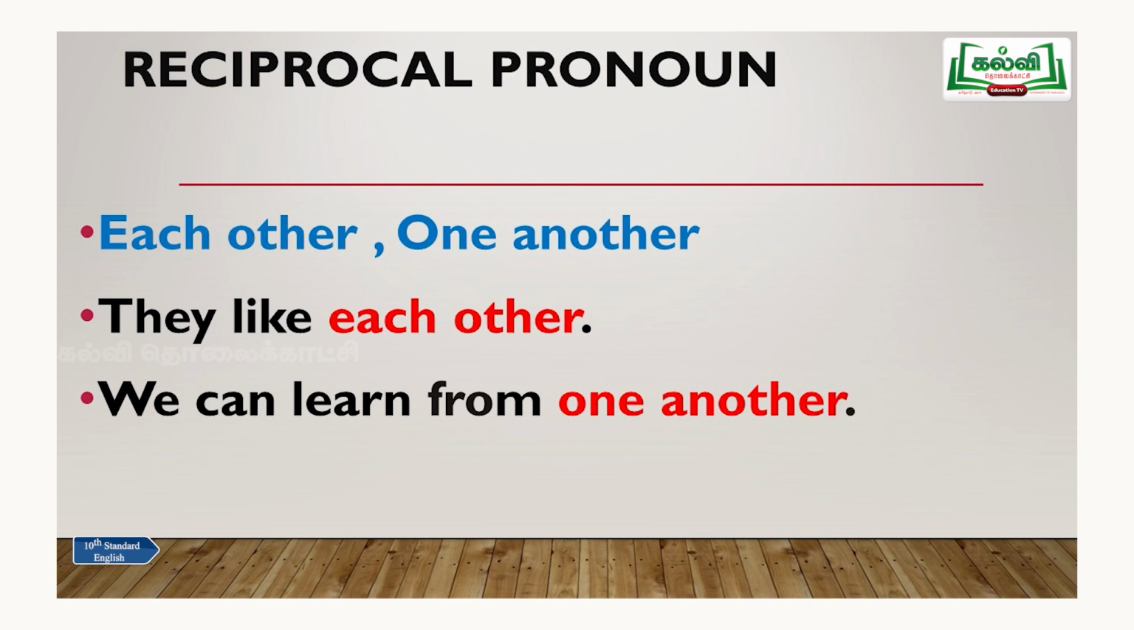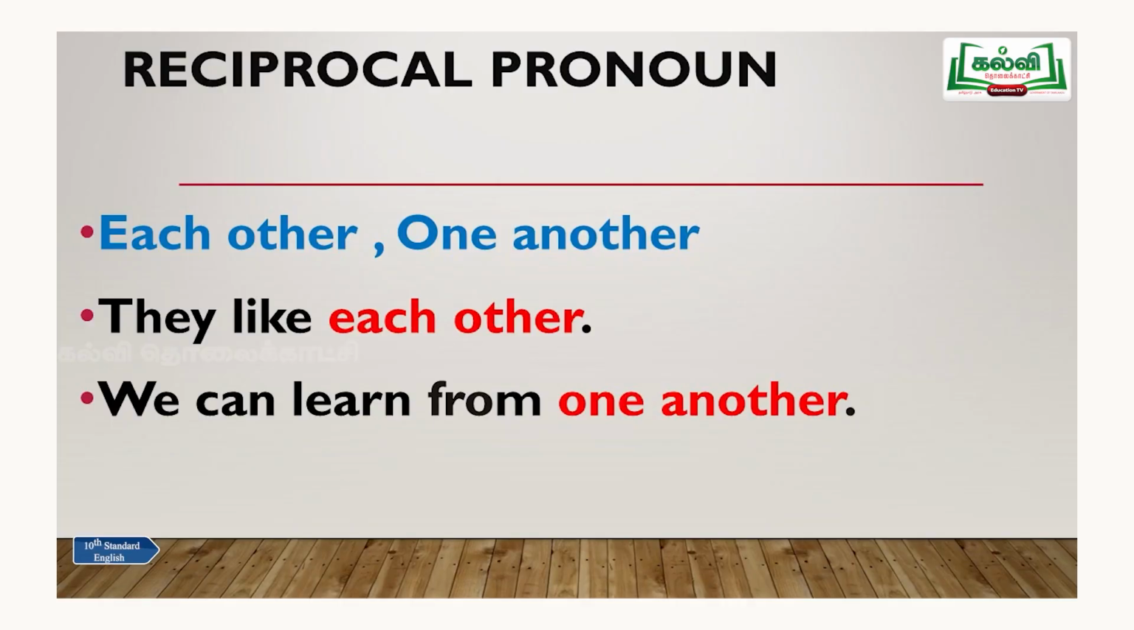The next is the reciprocal pronoun. Here, each other, one another, only two things. It is very easy to remember. See in the example, they like each other. That is one person, another person. They like each other. It won't mention any particular one person or the other person. It is a combination of the two persons, but it is a give and take policy.